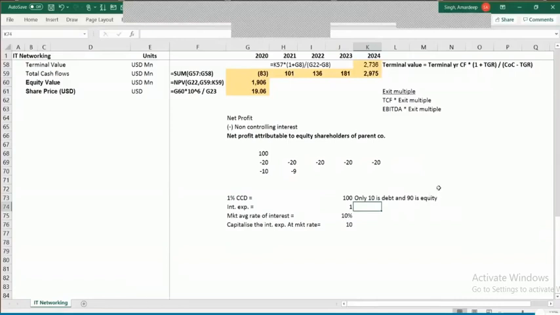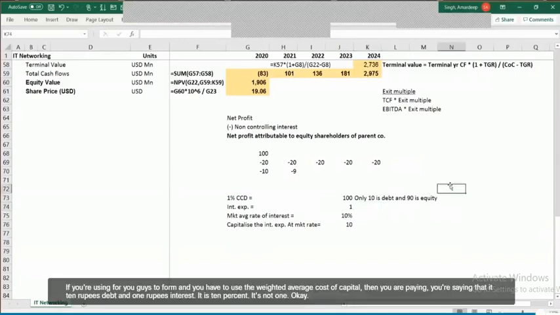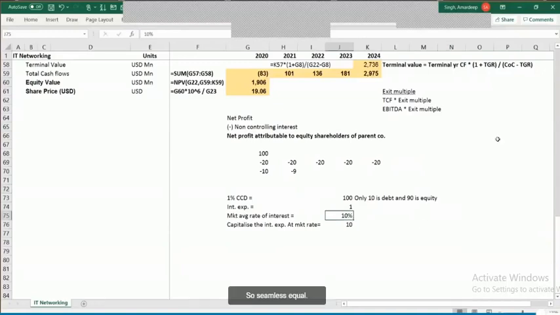If you're using free cash flows to firm and you have to use the weighted average cost of capital, then you're saying that it is 10 rupees debt and 1 rupee interest. It is 10% cost of debt. It's not 1%. Okay, right? So you're saying the whole is assumed as equity.